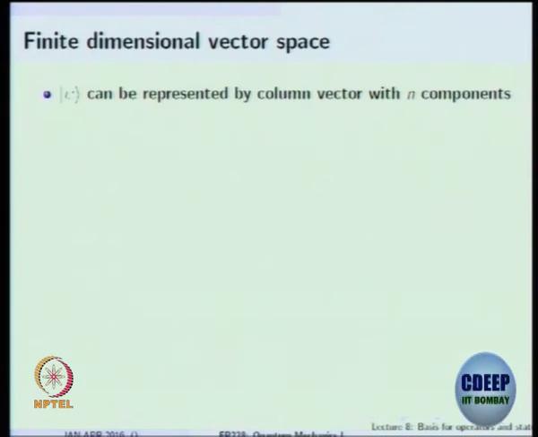In this finite dimensional vector space, you can represent the ket by a column vector. Let the column vector have n components. So this n equal to 3 is similar to what we saw in the three-dimensional space, but you can have an abstract n-dimensional vector space where n is finite.